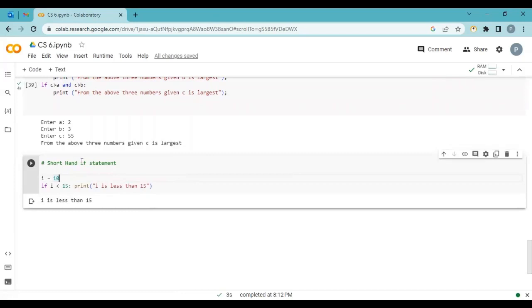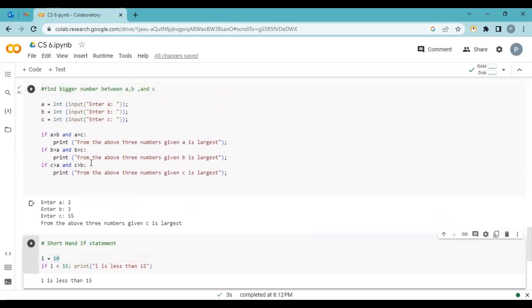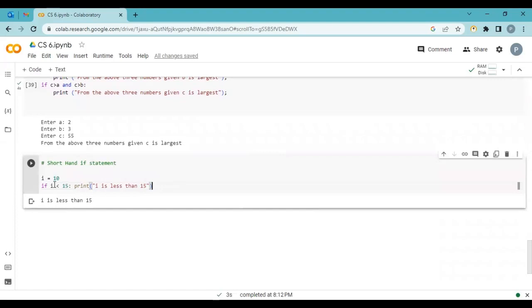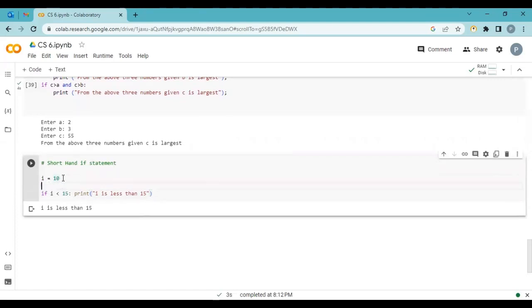Now, it is a short hands-on practice with the if statement. If you are comfortable with this if statement, you can go for this alternative method. We can use that. I is equal to 10, that means my I value is 10. Here is a condition: I is less than 15.